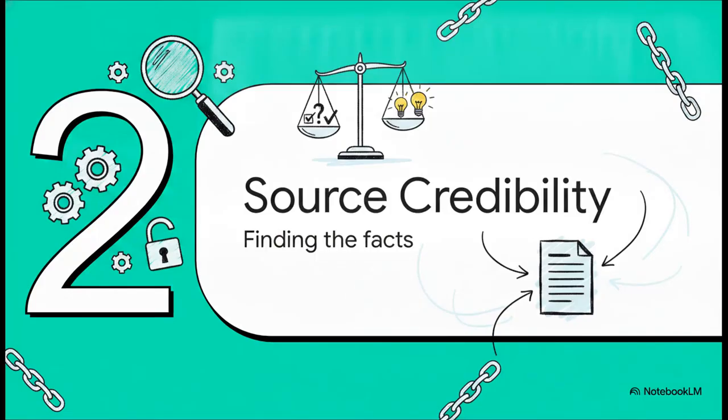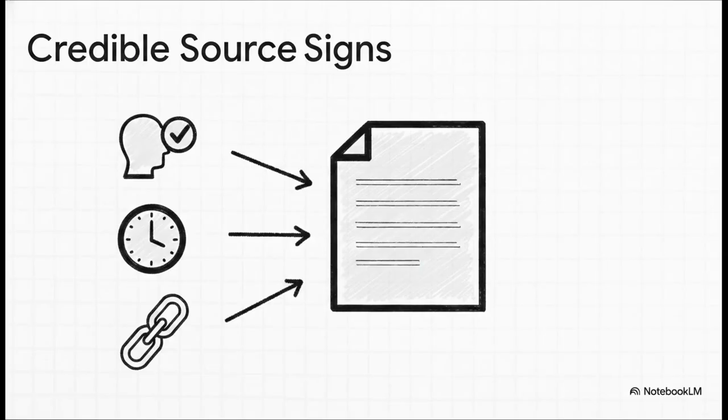Moving to Section 2. Checking source credibility. Finding the facts. Okay, let's build up your toolkit for verifying exactly what makes a source trustworthy. So what exactly makes a source trustworthy? Well, there are 3 big green flags you want to look for. First up, an identifiable author. This means someone is actually putting their name on the line and taking responsibility for the claims.